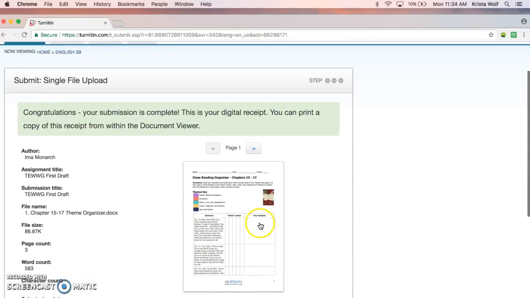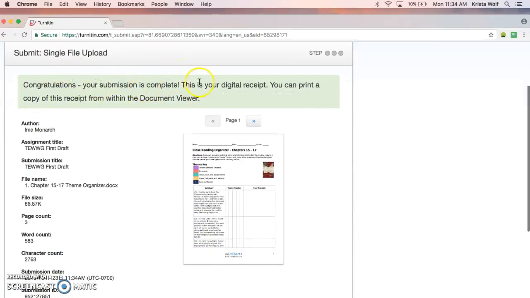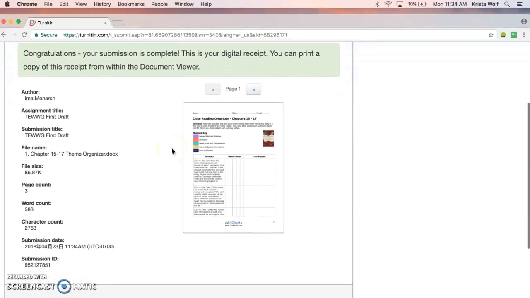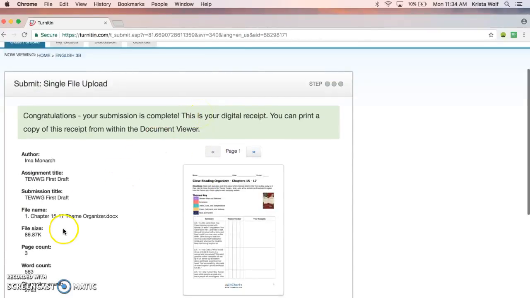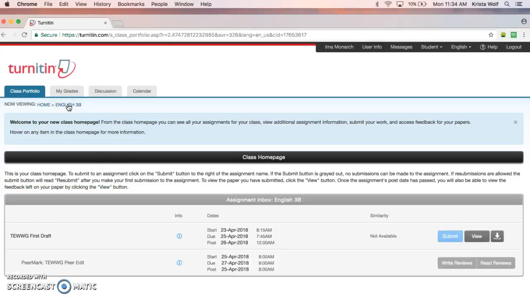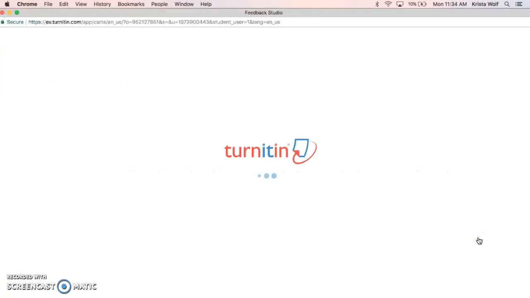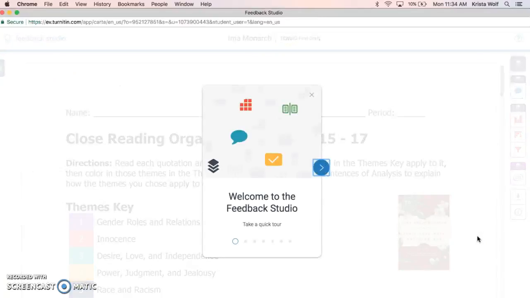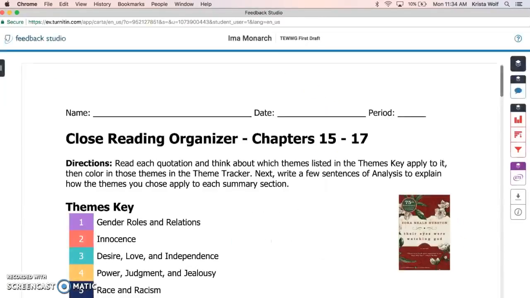Then you should see a message that says your submission is complete. This is your digital receipt, and then I will see your paper. If I go back here, it is no longer an active blue button, but you can click view to see the preview of the document that you uploaded, and that's all there is to it.